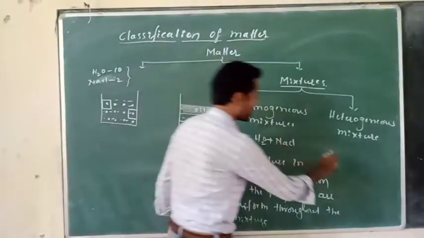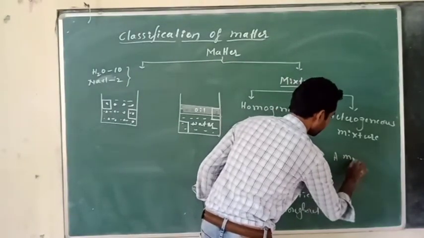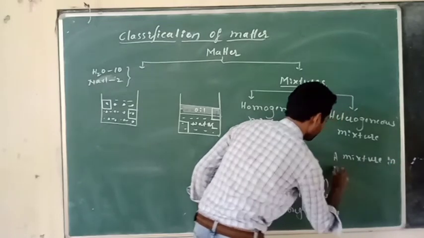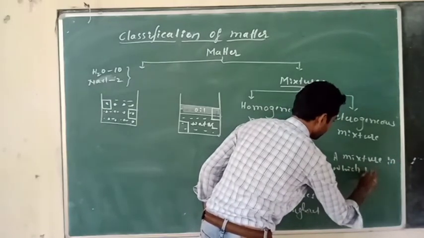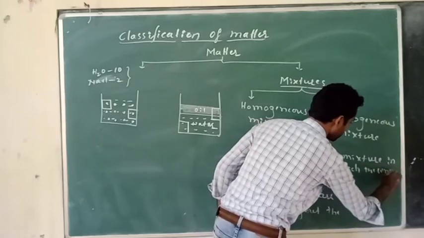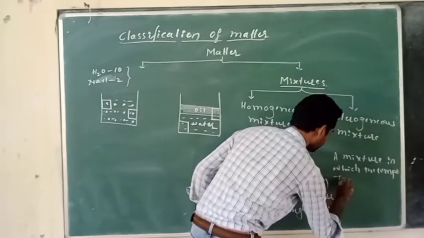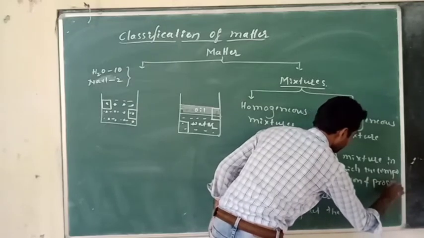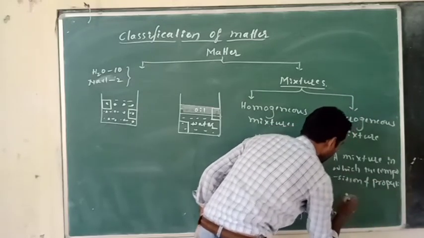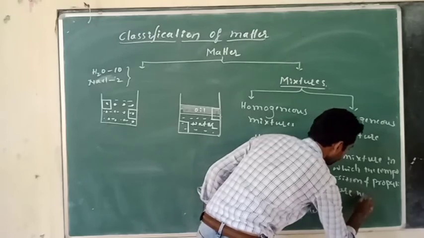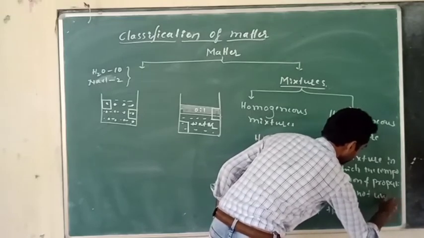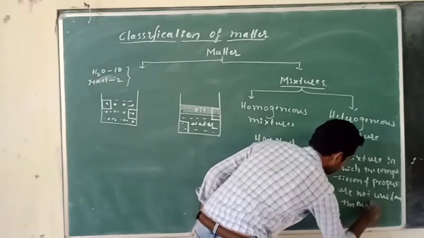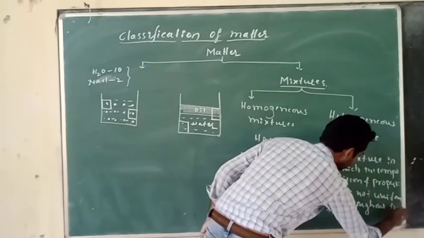So what about a heterogeneous mixture? A mixture in which the composition and property are not uniform throughout the mixture.